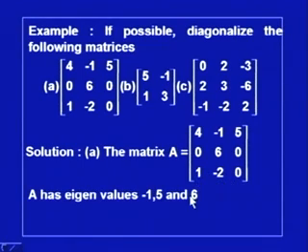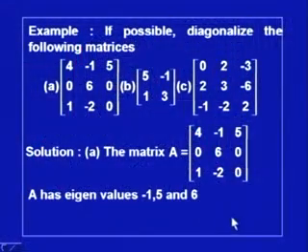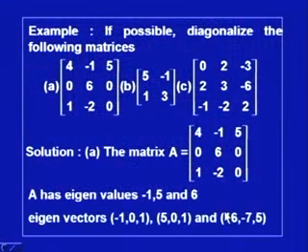One can find out that the eigenvalues of this matrix are minus 1, 5 and 6. Actually, this problem was solved earlier, where we obtained the eigenvalues and the eigenvectors of this matrix. Either you go through the lecture or you can take it as an exercise to compute the eigenvalues and corresponding eigenvectors. For this example, minus 1, 5 and 6 are the eigenvalues, and the corresponding eigenvectors are